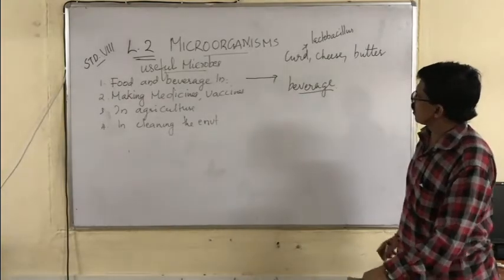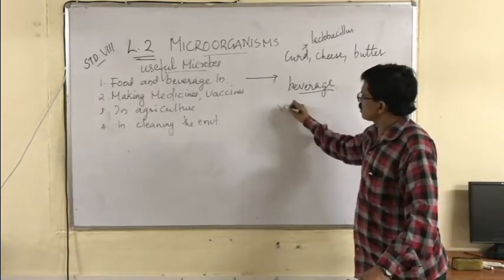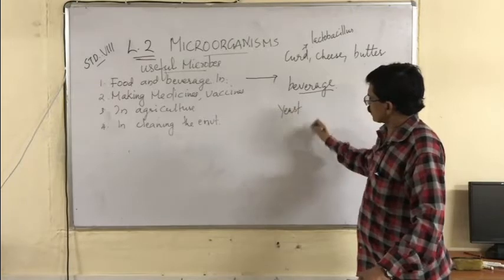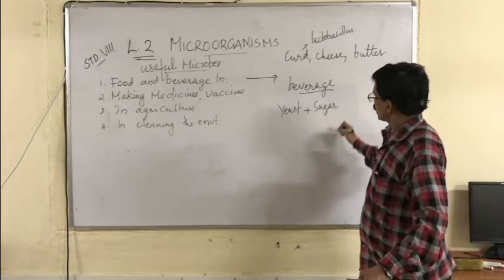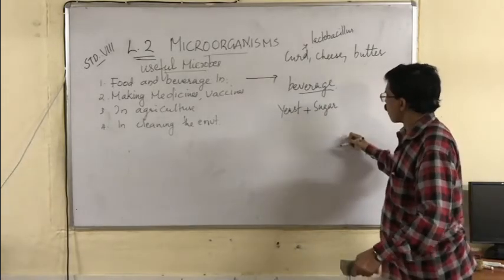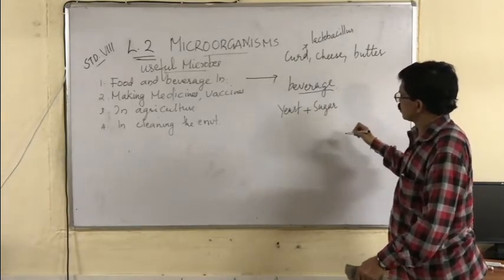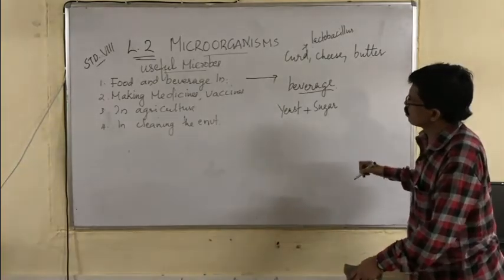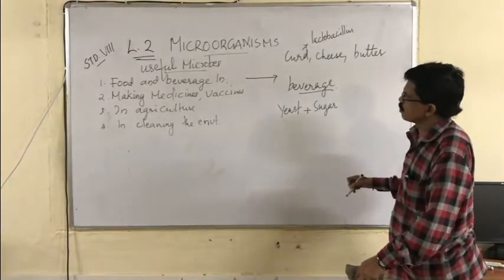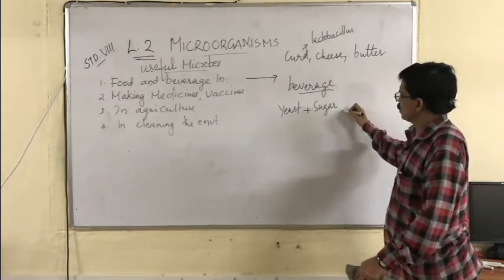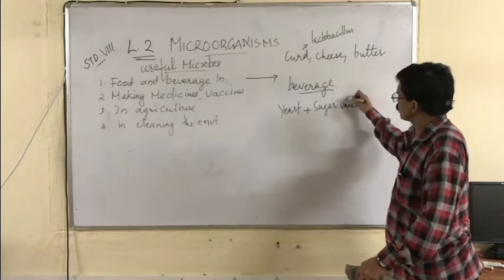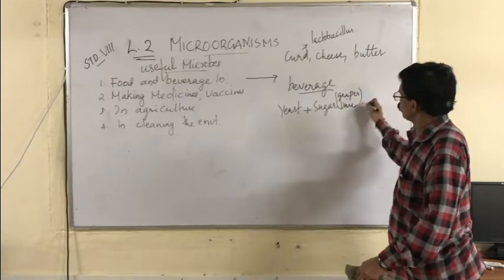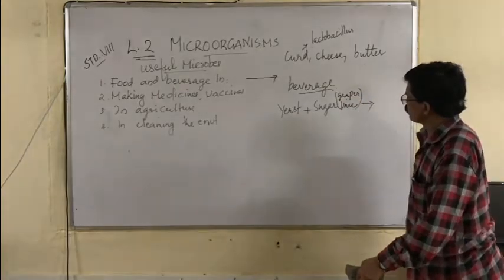In beverage industries, we use yeast, which reacts with sugar, particularly the sugar in grapes.